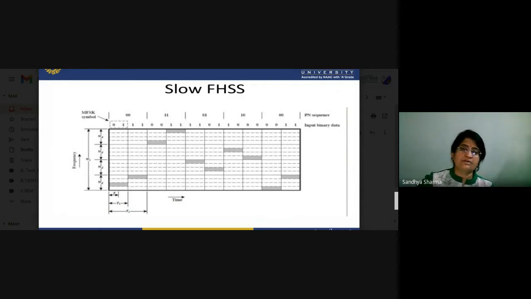So suppose you are transmitting at five hops per second. That is based on the key. When we are working with slow FHSS, in one particular frequency many data are transmitted, and after some time period there may be a change in frequency. So that is the slow FHSS.